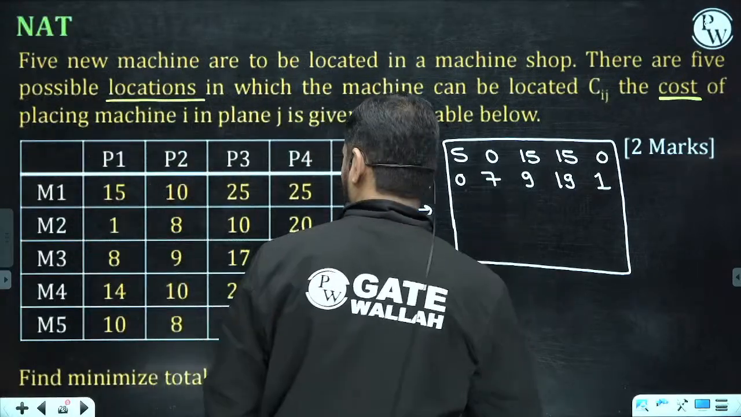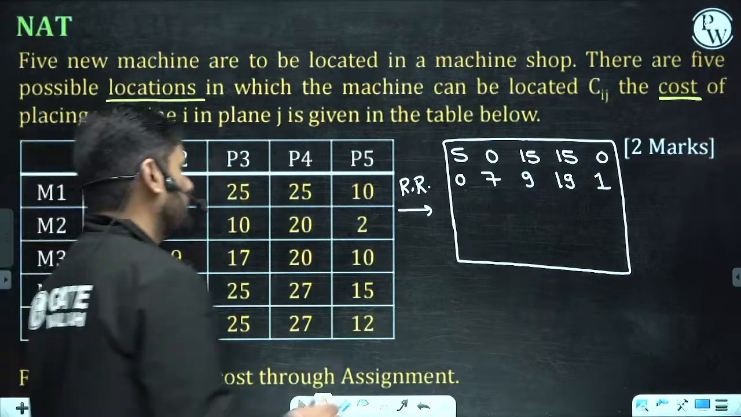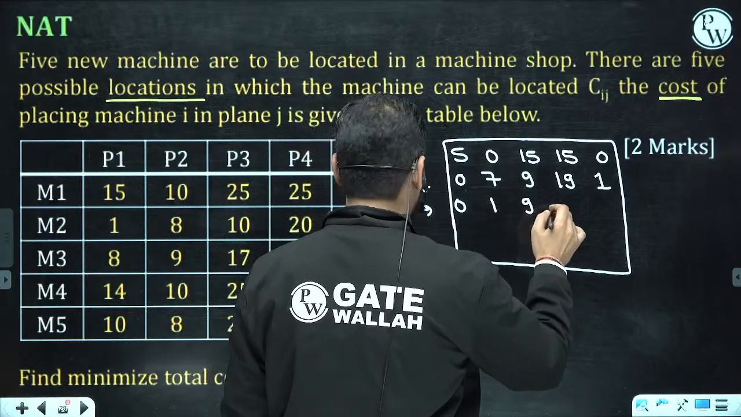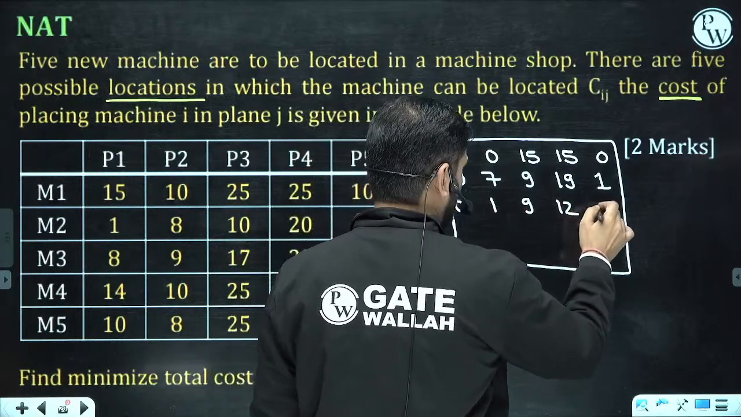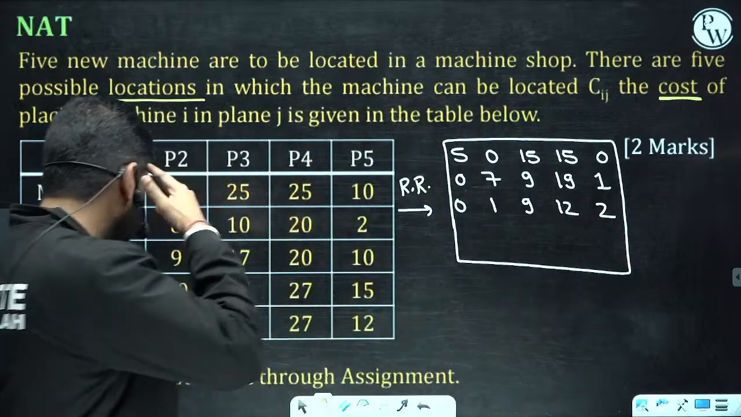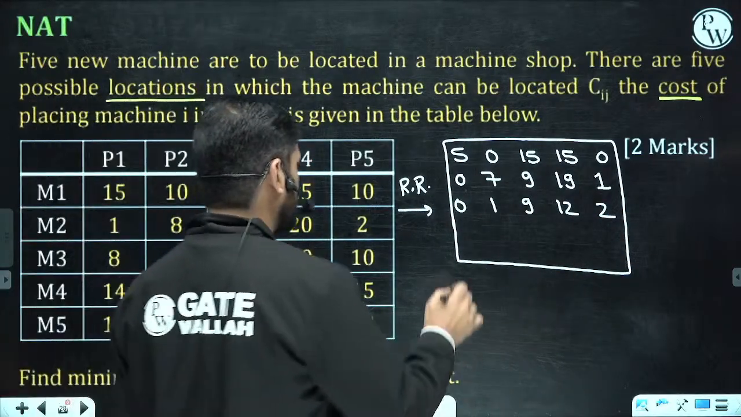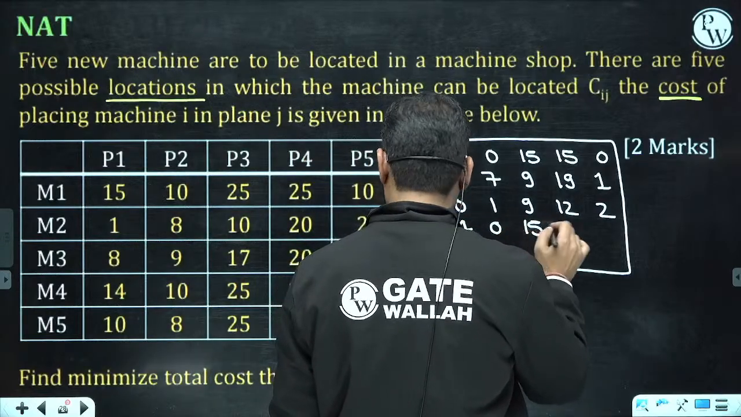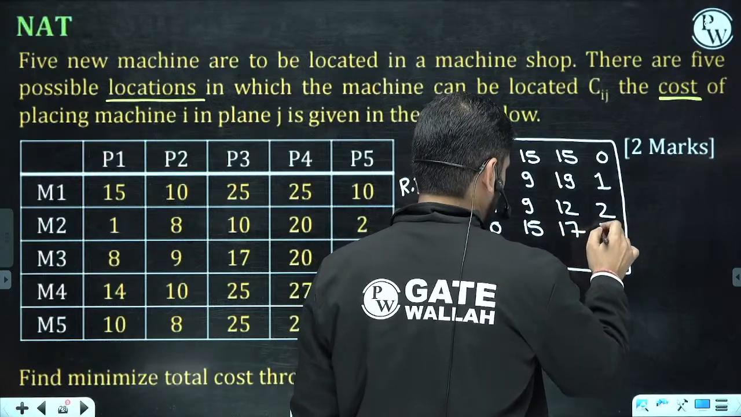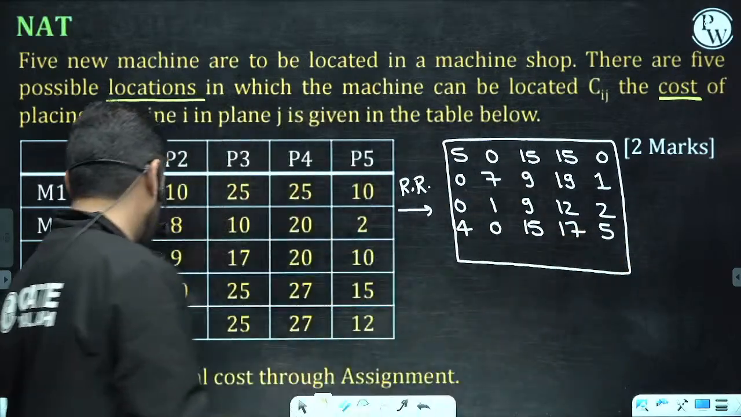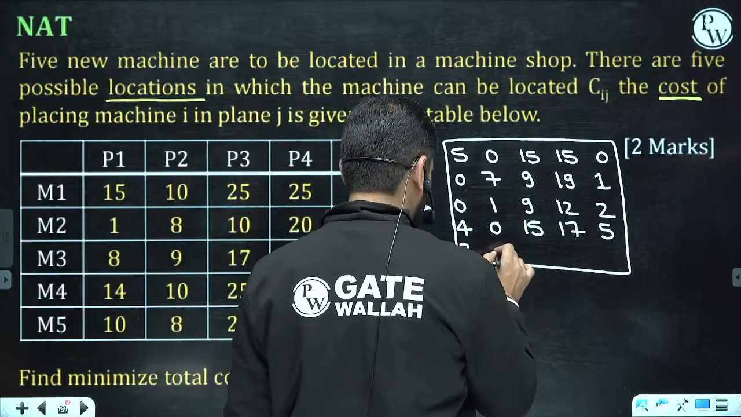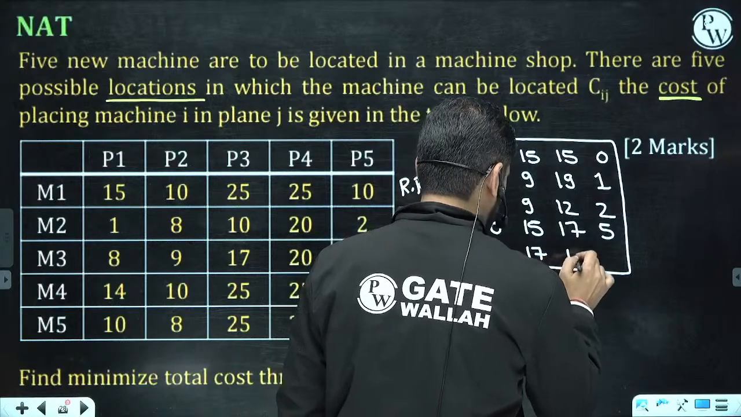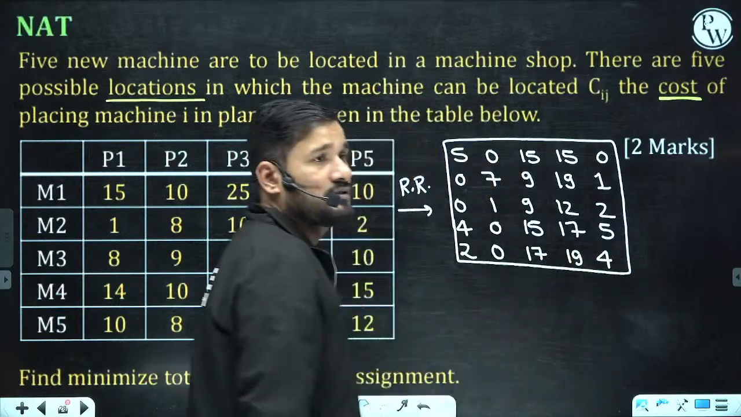So this one here, what is the least value, beta? 8. So 8 is what? 0 1 9 12 and what? 2. Come to the next one. This is what? 10. 10 is what? 4 0 15 17 and 5. And the last one 8. So this is 2 0 17 19 and 4.